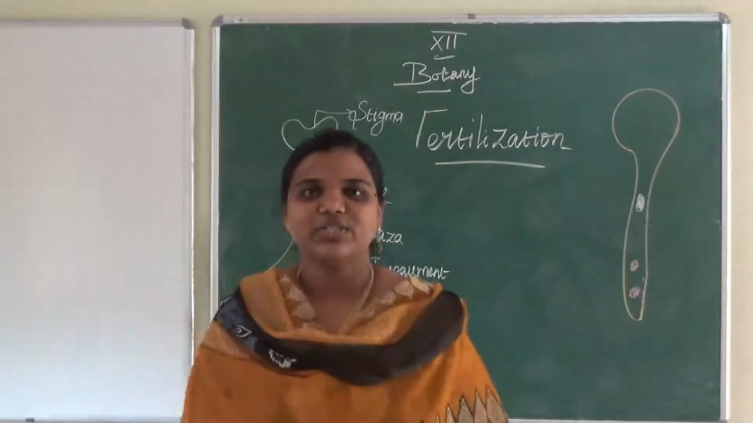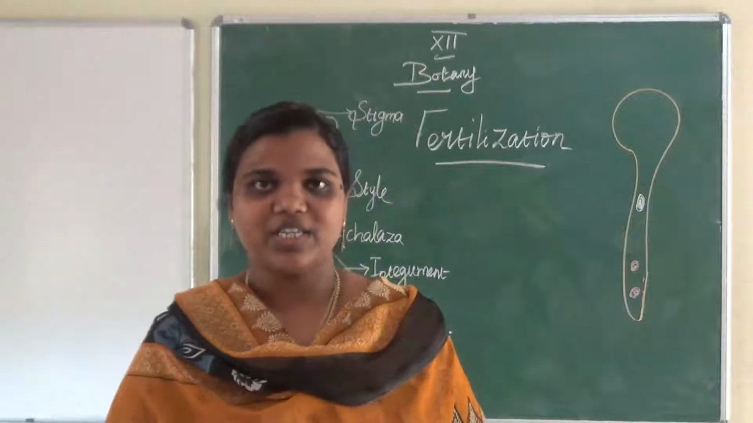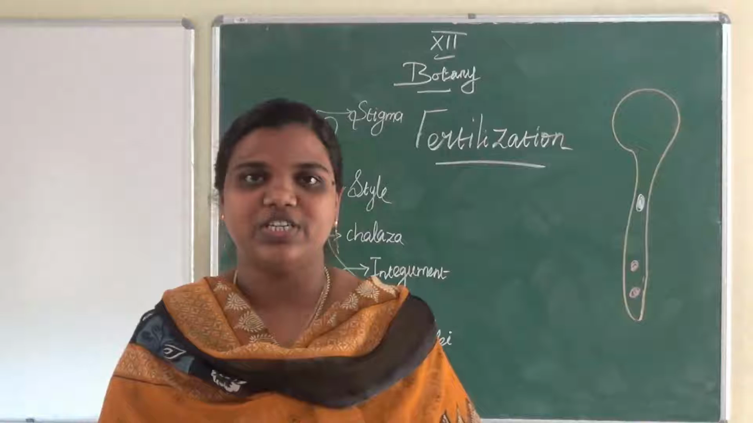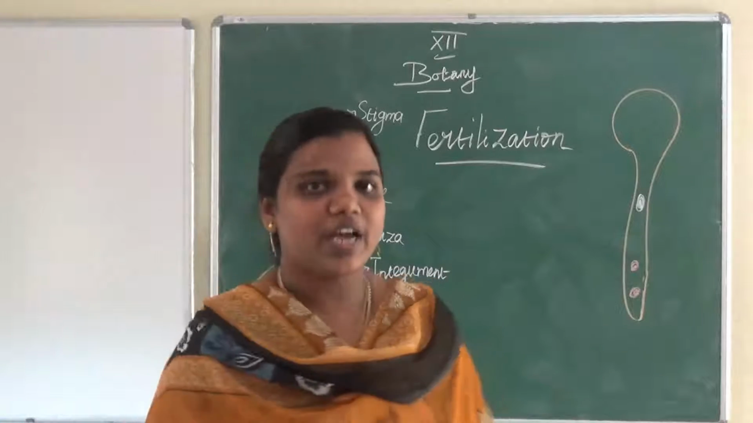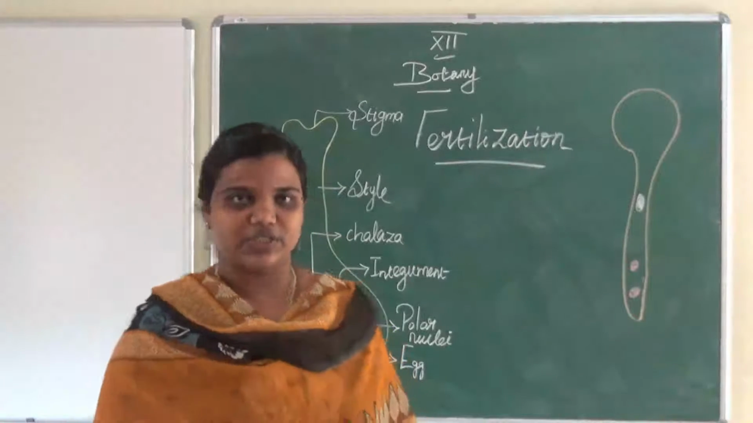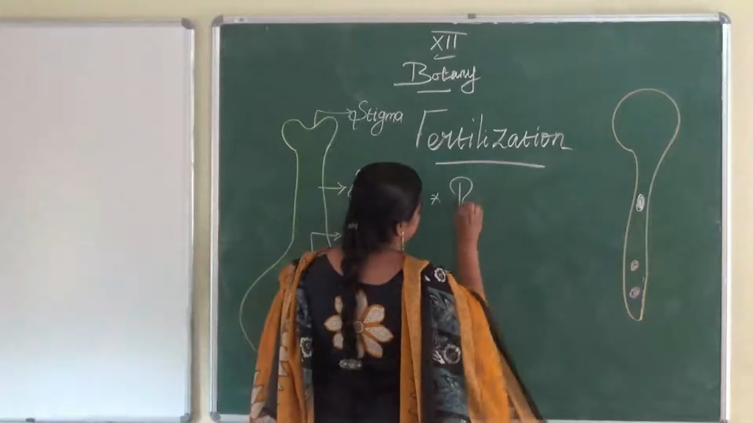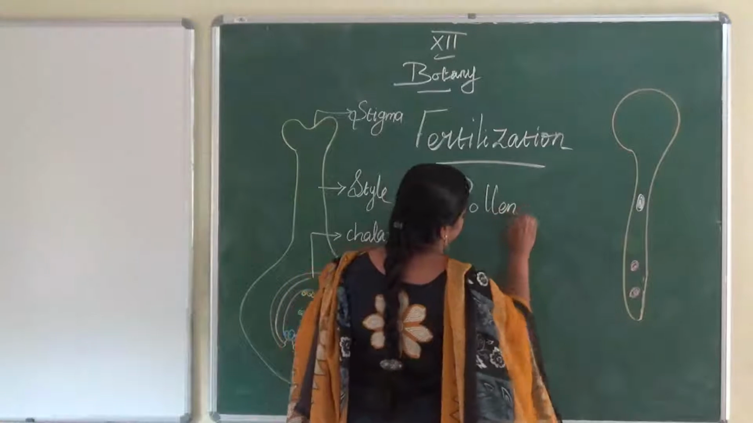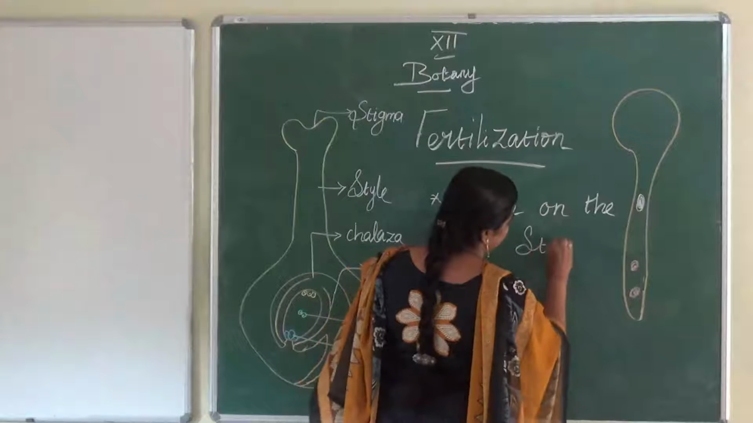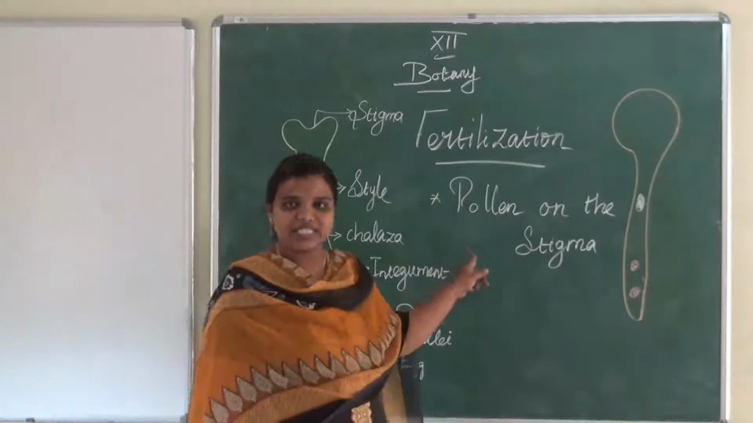What is fertilization? Do you know? The fusion of male and female gamete is known as fertilization. In angiosperms, the fertilization is double fertilization. Now I will tell you the events of double fertilization in angiosperms. First event is pollen on the stigma.